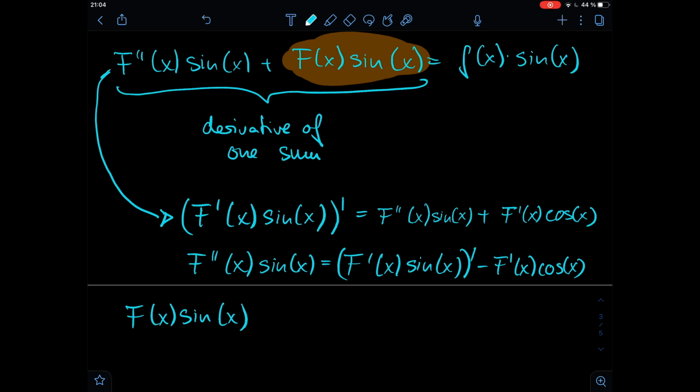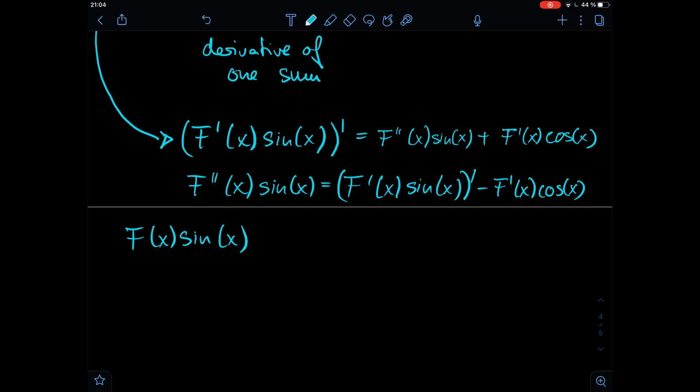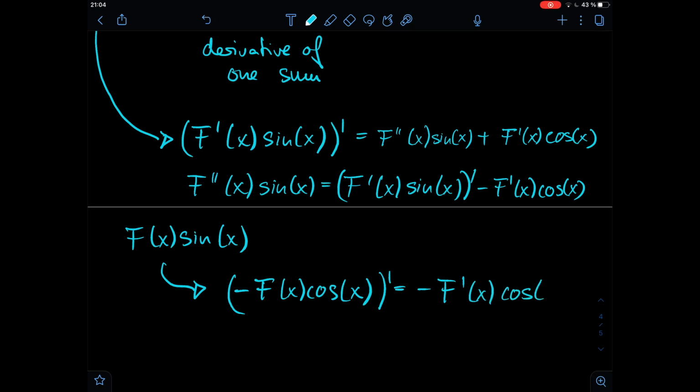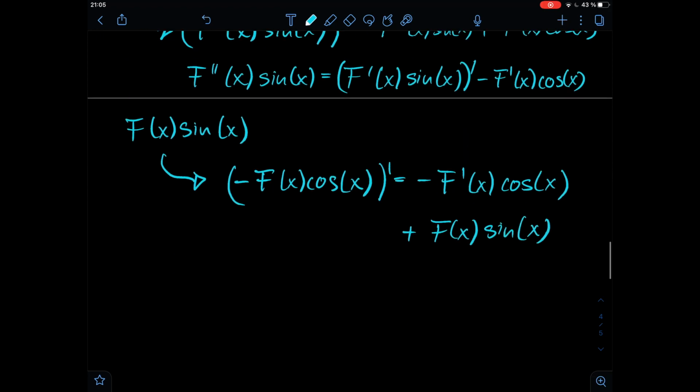So what we could say is that minus F of x cosine of x, derivative, is equal to minus F derivative of x cosine of x, and then take the derivative of cosine, which is minus sine, so we get plus F of x times sine of x.